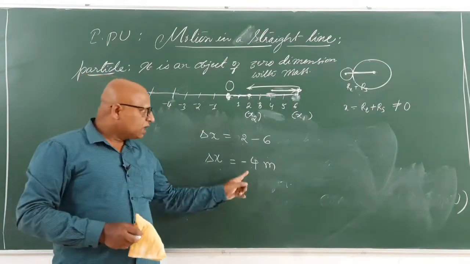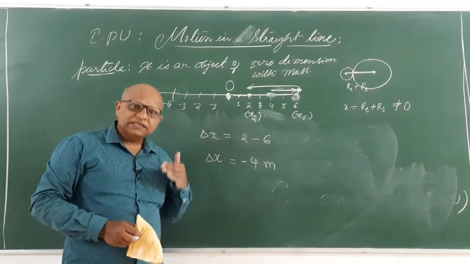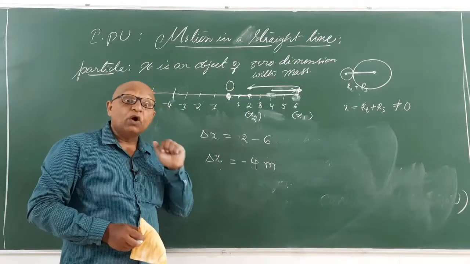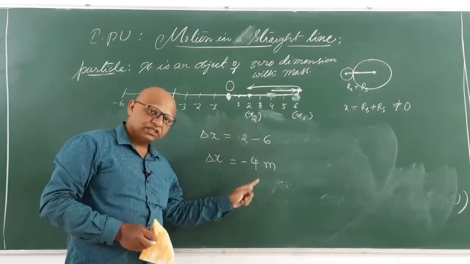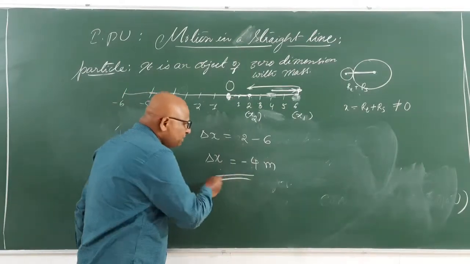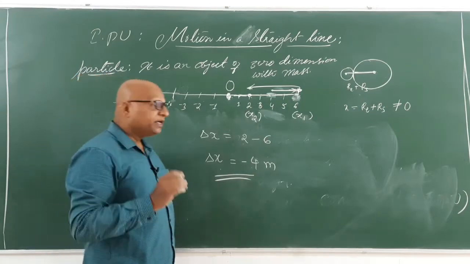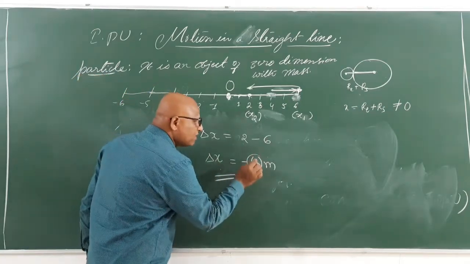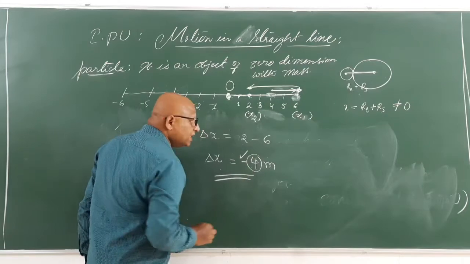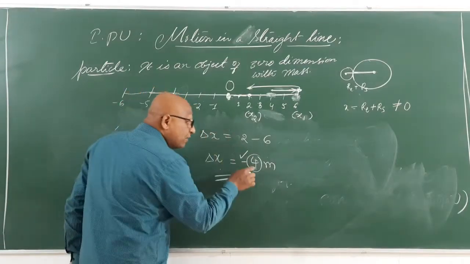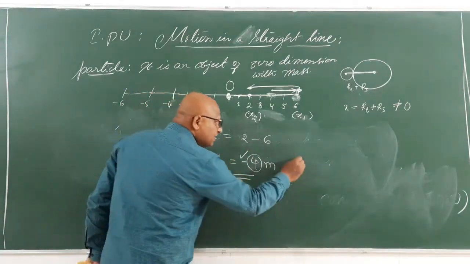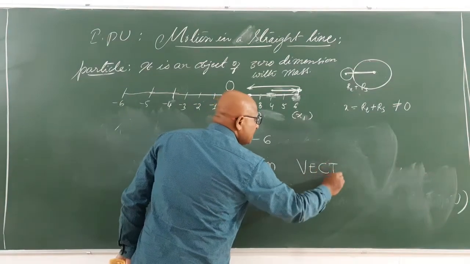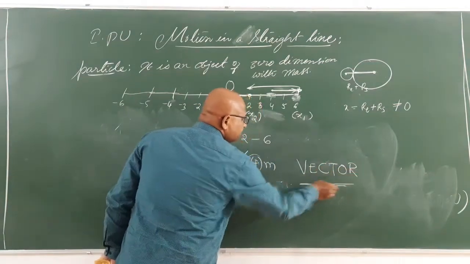Okay, it is not only telling you how much distance you covered, it is also telling you which way you go, what is your direction. So that is why displacement is a specific quantity which not only tells you the value, but it will also tell you the direction. It has got a value, it has got a direction. That is why displacement is a vector quantity.